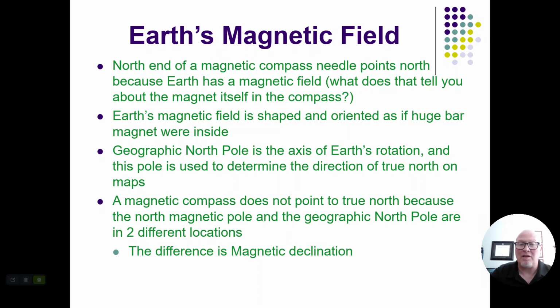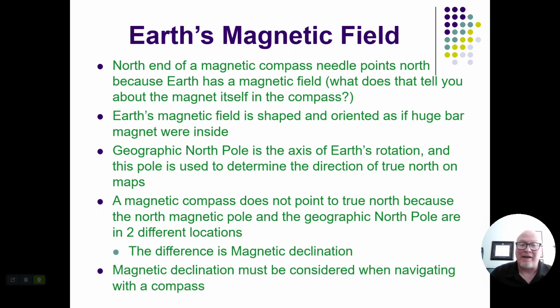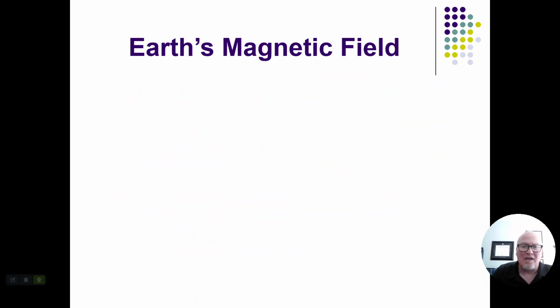The difference there is called magnetic declination. So magnetic declination must be considered when navigating with a compass. So your compass is not going to point true north, although depending on where you're located on the Earth, that may or may not make a difference. Which is why it's much more accurate to use satellite navigation today rather than a magnetic compass.